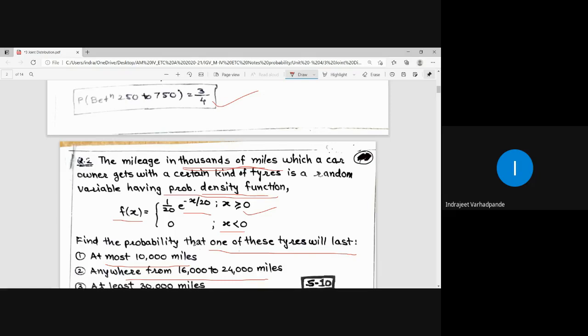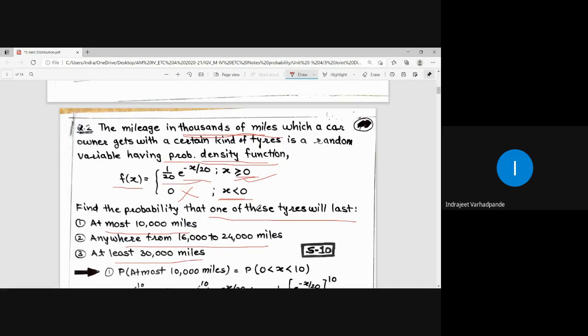This function is defined for greater than or equal to 0, existing only for numbers greater than or equal to 0. For less than 0, the value does not exist, right? Abhi greater than equal to 0 till where? I don't know. Till infinity, I will consider the highest bound.